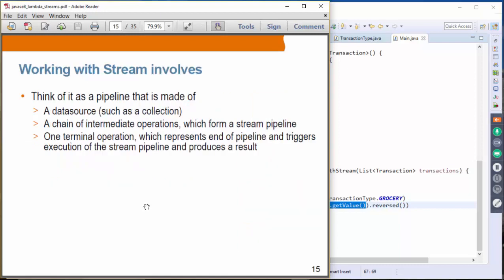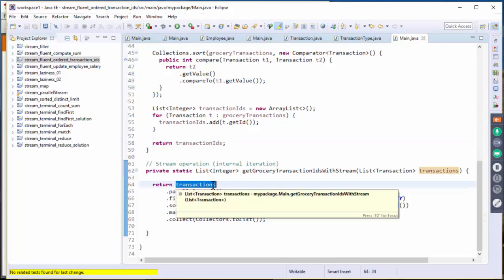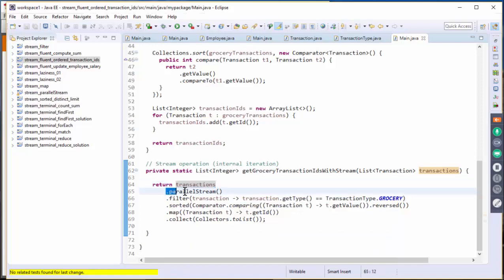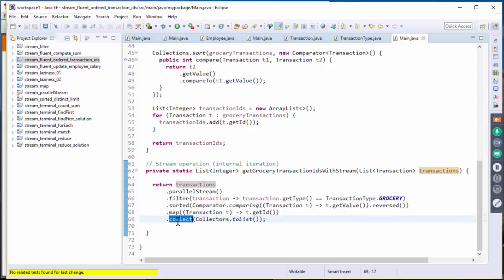So you can think of working with streams as creating a pipeline, starting with a data source. The data source again could be a collection object. And then you are going to have a chain of intermediate operations which form a stream pipeline. In this example, we create a stream object from a list object. This is the source, right? And then this is creating a stream object. And then these are intermediate operations: filter, sorted, map. And then finally we have a collect operation, which is the final terminal operation.